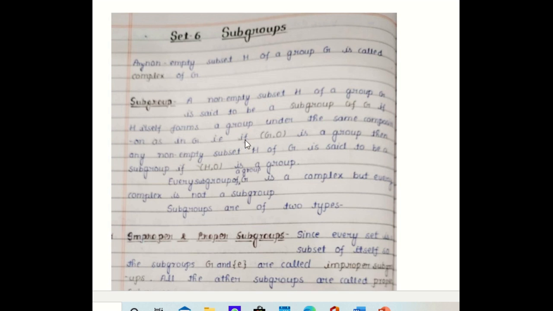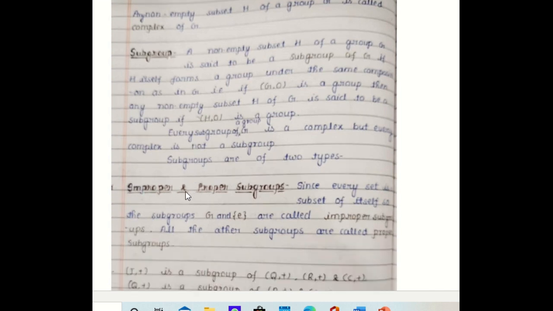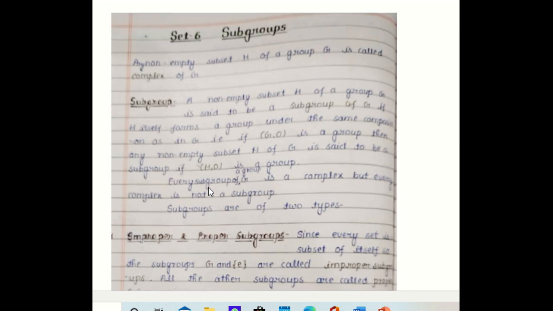H itself forms a group under the same operation as that of G. So if (G, ∘) is a group, then any non-empty subset H of G is said to be a subgroup if H forms a group with respect to the same operation ∘. Since every set has two types of subsets, proper and improper, similarly every group has two types of subgroups, proper and improper.